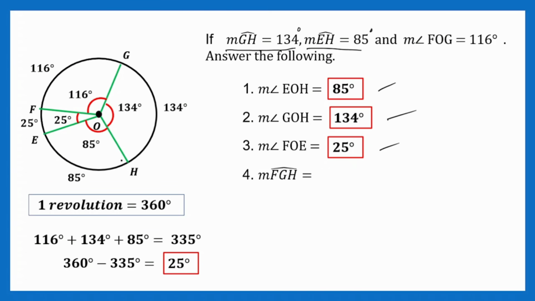F, G, saka H. Sundan mo yung arc. F, G, and H. So, ayan. Malaki. So, since dinaanan niya yung FG which is 116, dinaanan niya rin yung GH which is 134, ipa-plus natin yung dalawa. Alright? So, yung 116 tapos yung 134, kasi kailangan niya makarating sa H, ipa-plus mo yung dalawa. Then, the sum would be 250 degrees. Alright? So, if you got 4 over 4, very good.